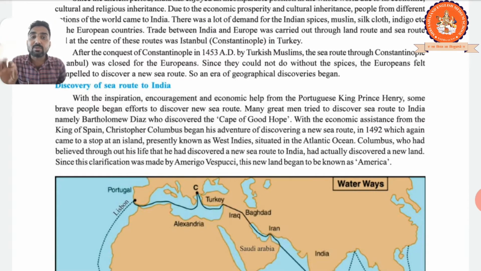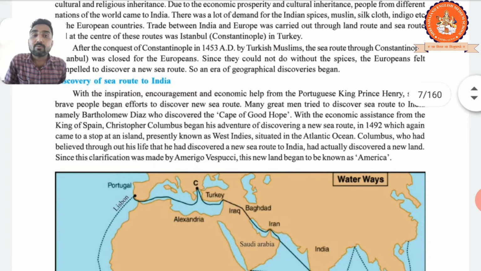Here is the Cape of Good Hope. You can see it on the map. Look, I just zoomed in. Here is Africa, and here is the ocean. Circle it. You can see the Cape of Good Hope.